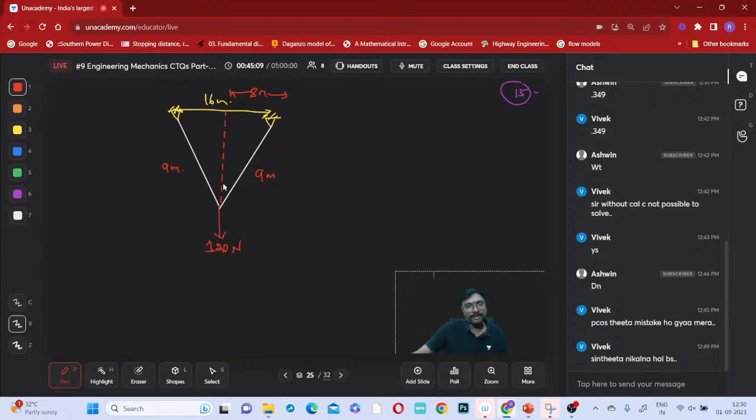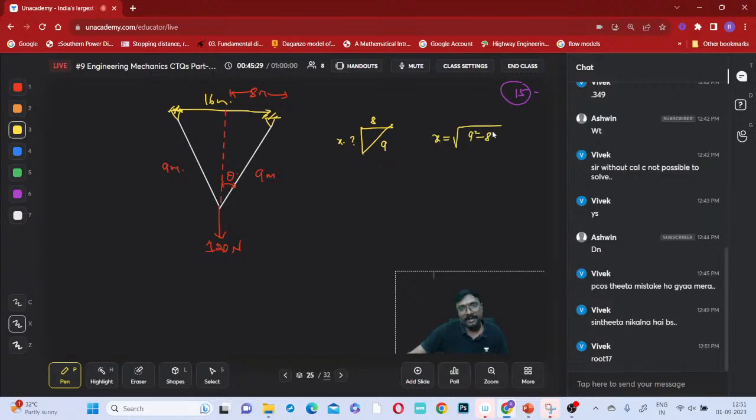Now tell me, if you just observe this angle, that is sufficient. How can you get this angle? This is your 8, this hypotenuse is your 9, and let us say this side is x. How can you get this x? Under root 9 square minus 8 square.